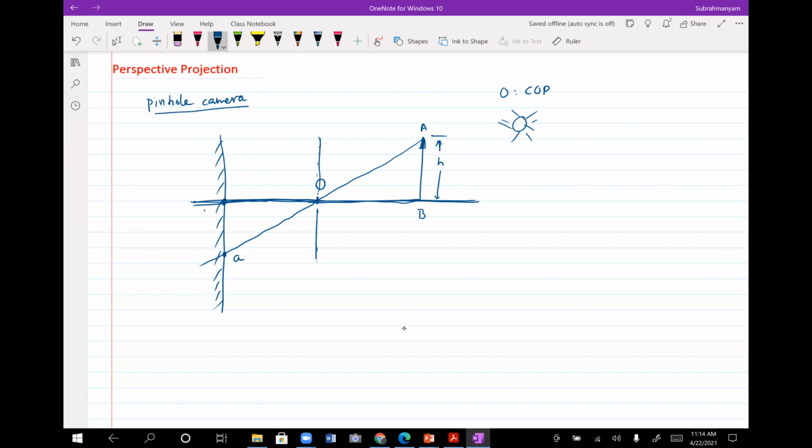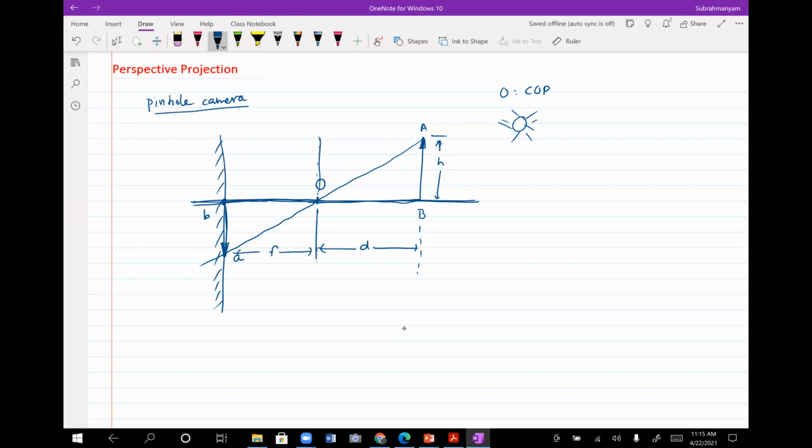So let me call this b. So this is how I would have the image of it. We studied that in the cameras and images part itself, right? Now let's also put some variable names. Assume that my object is at a distance D from the center of projection, and let me call the distance from the center of projection to the screen F.